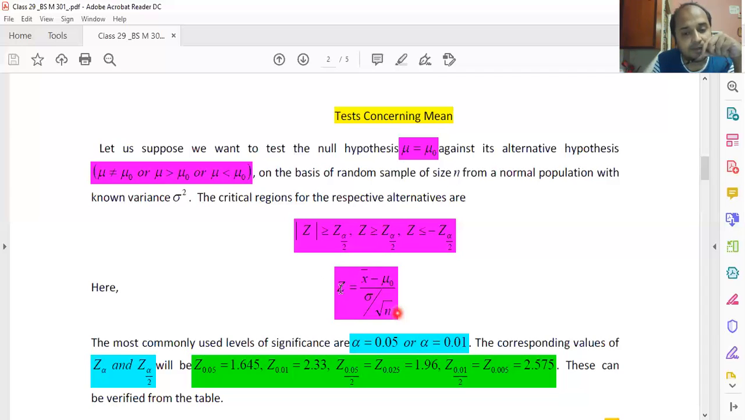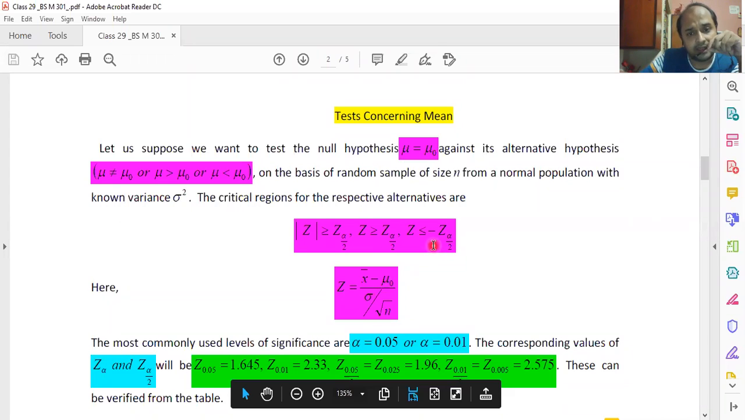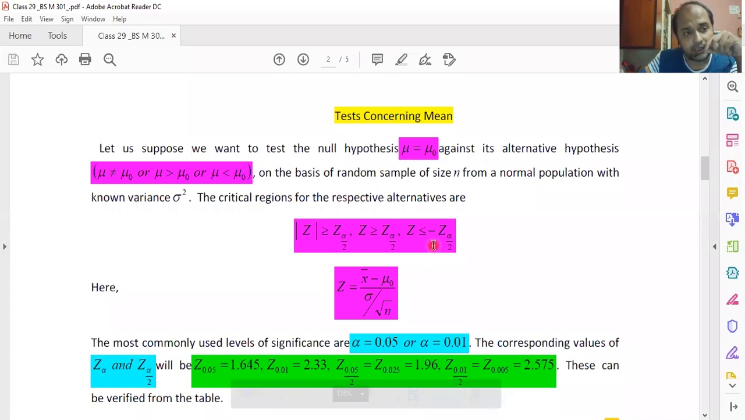The formula has been mentioned as Z is equal to X bar. In place of capital X, we have X bar. In place of mu, we have mu naught. And divided by, in place of sigma, we have sigma by root n. And you can say that this particular formula is exactly similar to the formula which was given in the central limit theorem. Okay, if you can recall that. So central limit theorem is also playing some kind of role in testing of hypothesis. I'm coming to that point. Gradually, I'll come to this point.